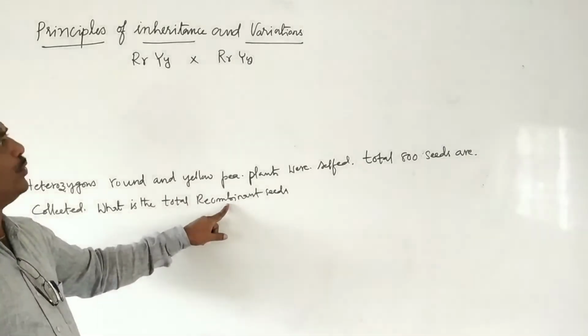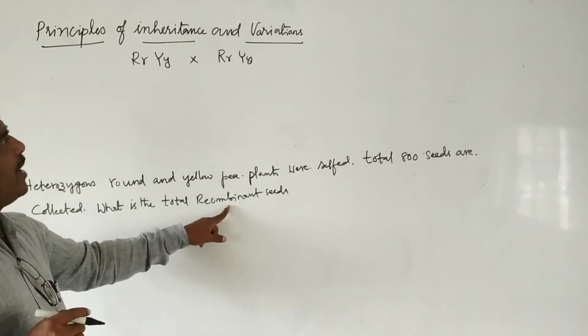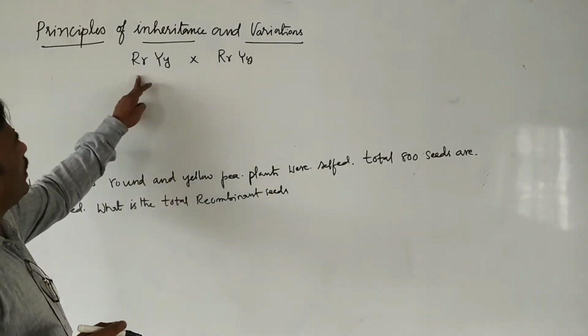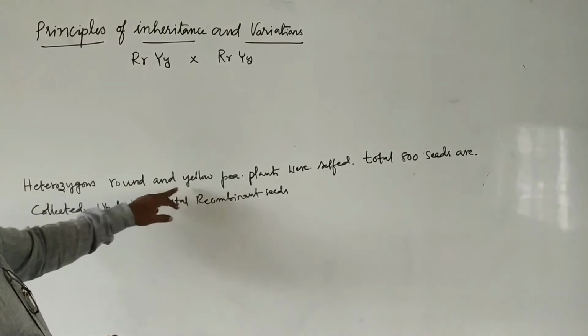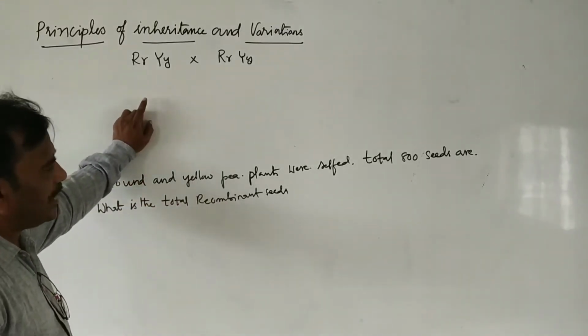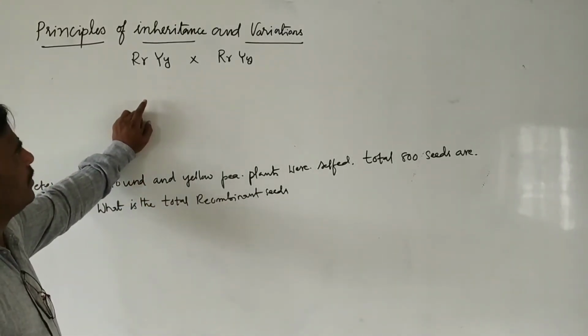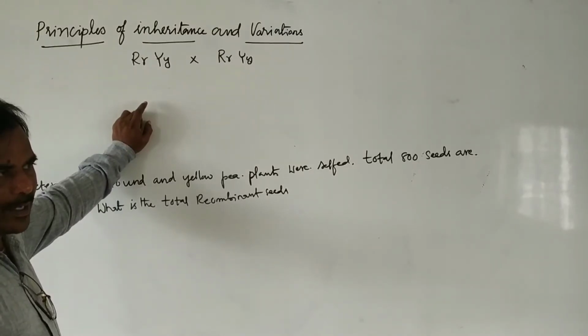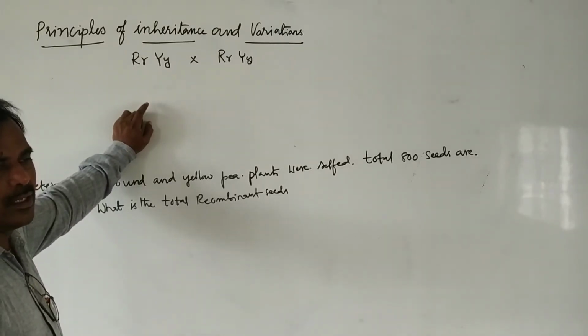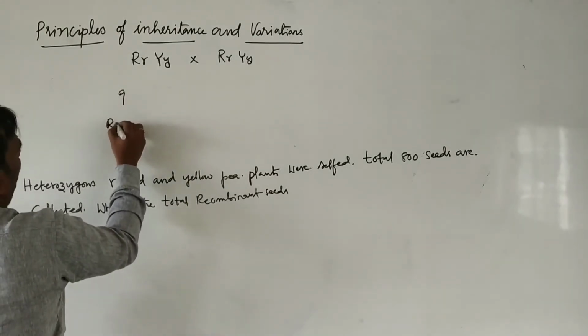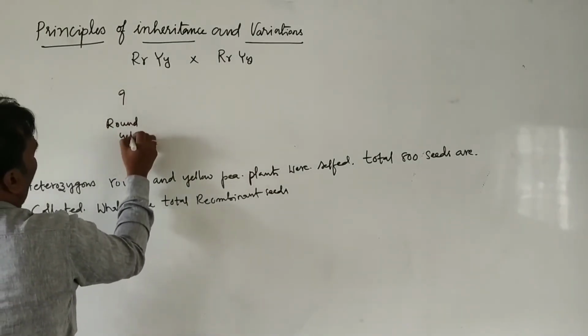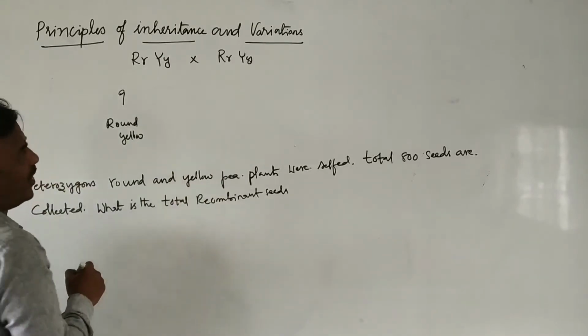Recombinant plants we have to work out here. You know the dihybrid cross. In a dihybrid cross, what are the recombinant plants? 9 round yellow plants are formed. This is a direct question.